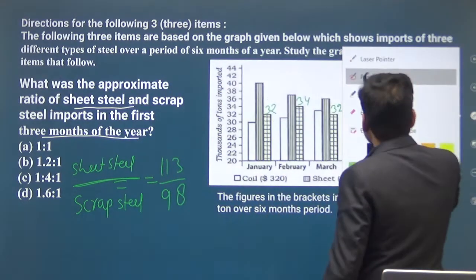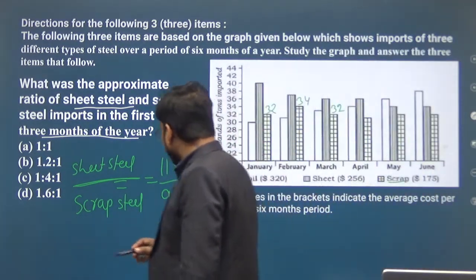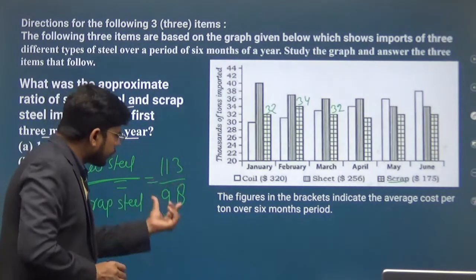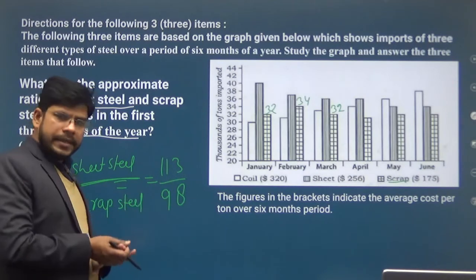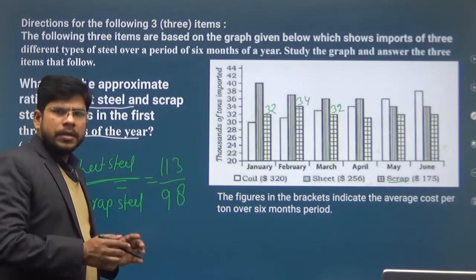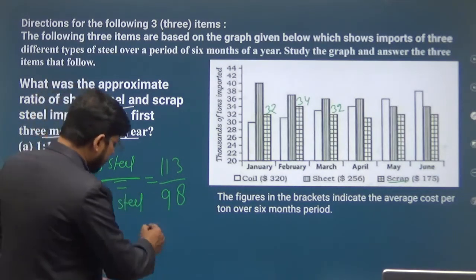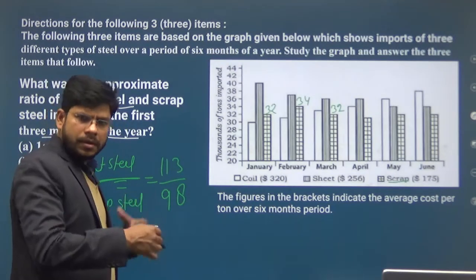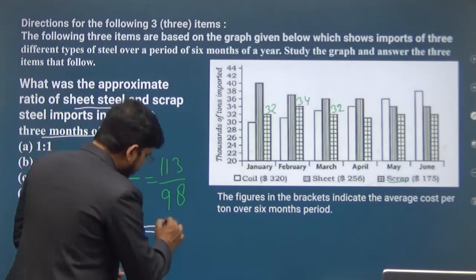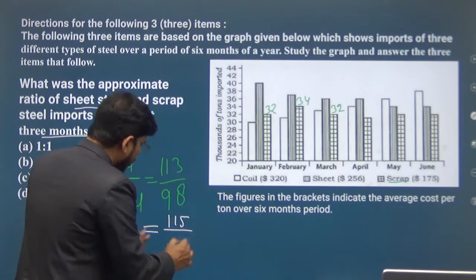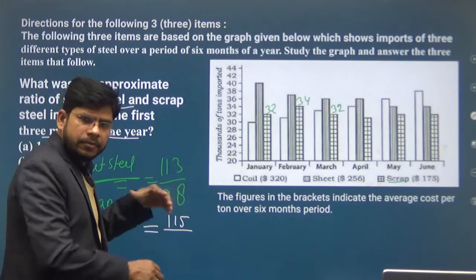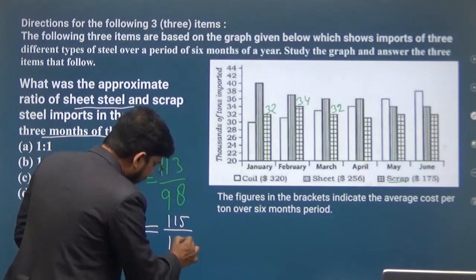Okay, 98. So we have to find the approximate value of the ratio. So here is 98 and here 113. So we can change this in this way. We can assume 113 as 100, here we increase it by 2, it becomes 115, and below, 98 we make 100. This became 100.